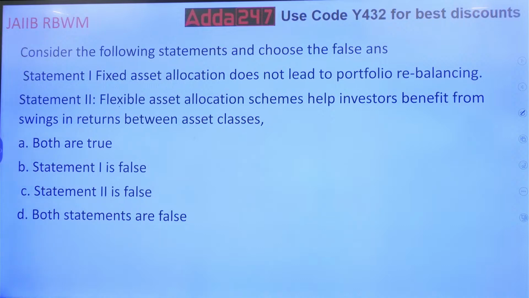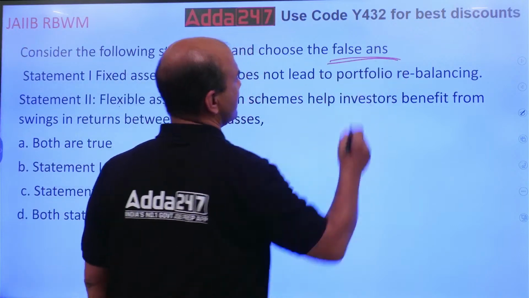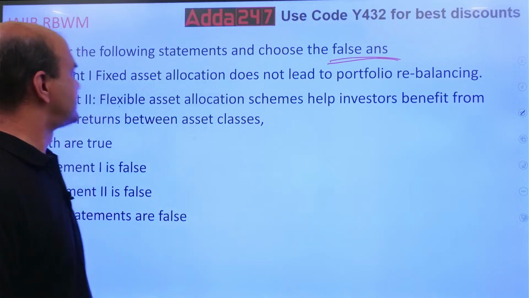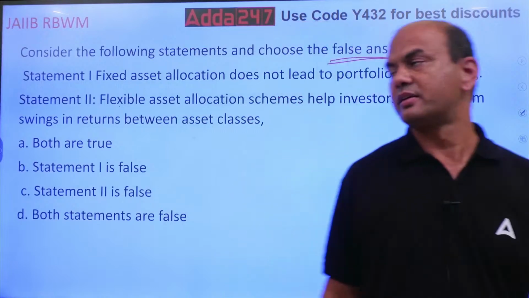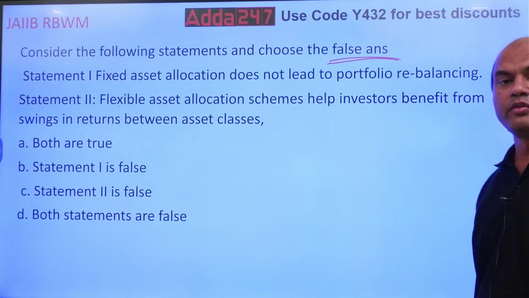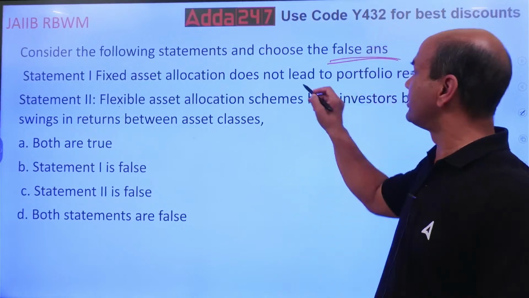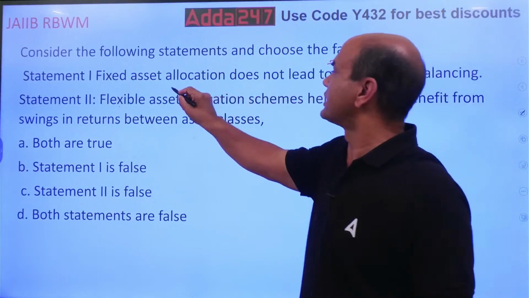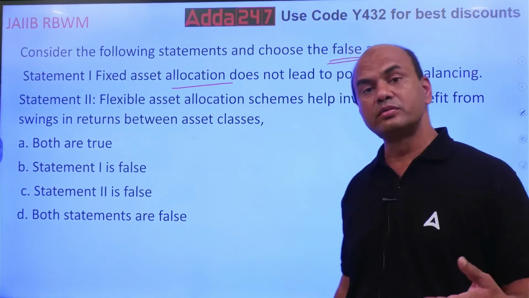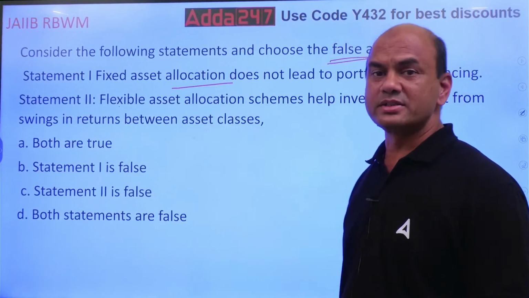Consider the following statements and choose the false answer. You want a false answer now. So wrong answer. Again, focus on the question. Wrong answer you want. Statement 1. Fixed asset allocation does not lead to portfolio rebalancing. Fixed assets means if I am having some house, I am selling that house. What do you mean by rebalancing? So fixed asset allocation does not lead to portfolio rebalancing. Is it so?